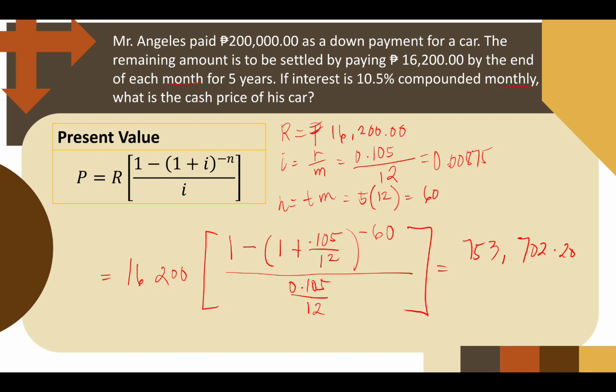the remaining amount. But because the question is about what is the cash price of his car, you have to add the 200,000 peso down payment to identify the total amount of the car. So we also have to follow din naman if we answer the question correctly. So our final answer will be 953,702.20. There you have it.